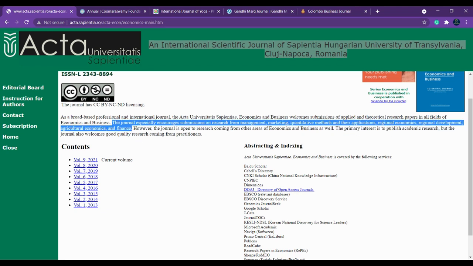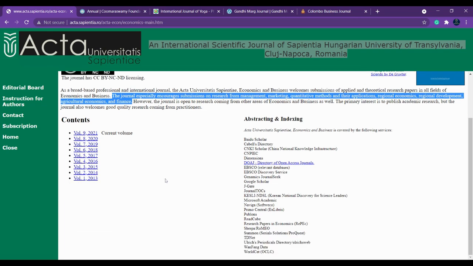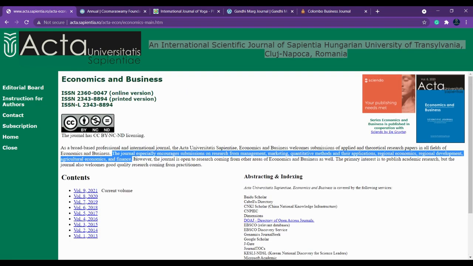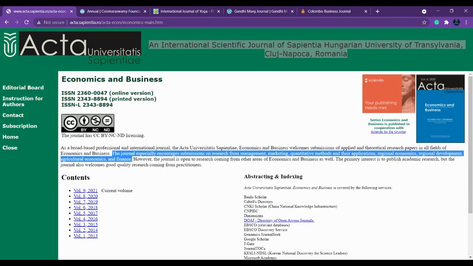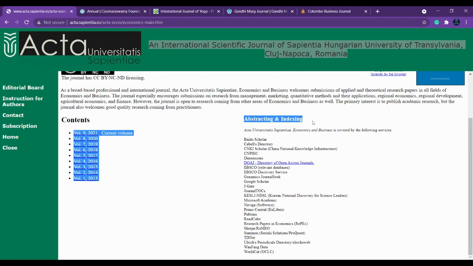So if you have any manuscript in these areas, you can submit it. And you can see that it is listed in UGC CARE journal. This is listed in UGC CARE, so I have opened it from the UGC CARE list of index.